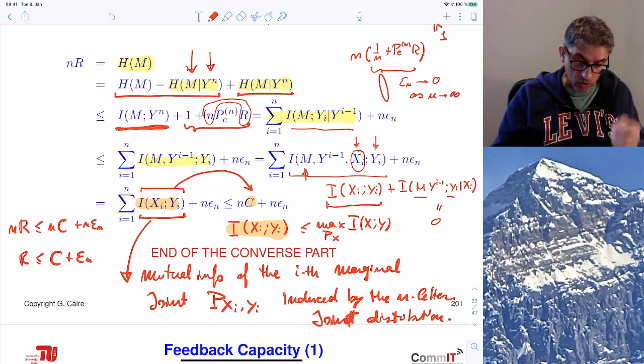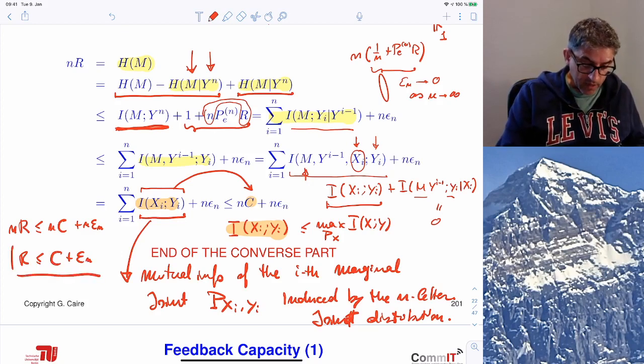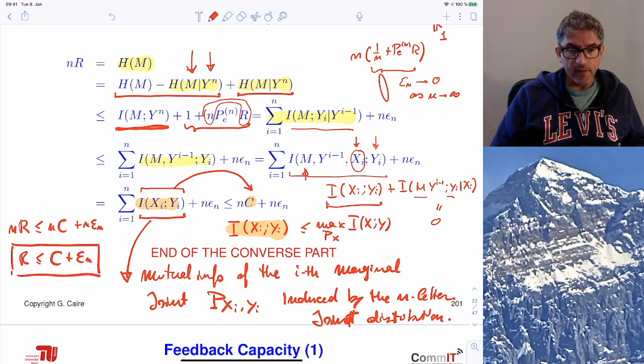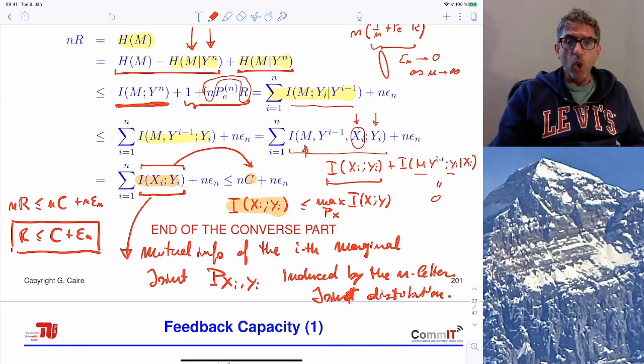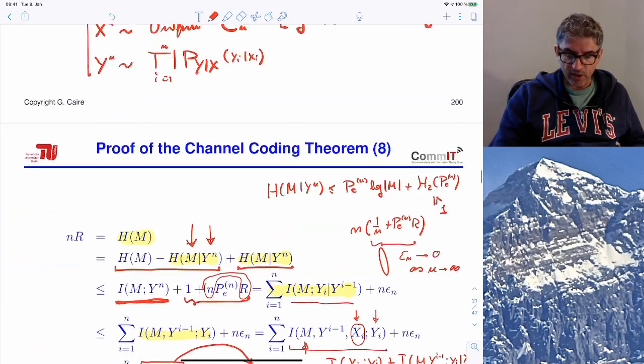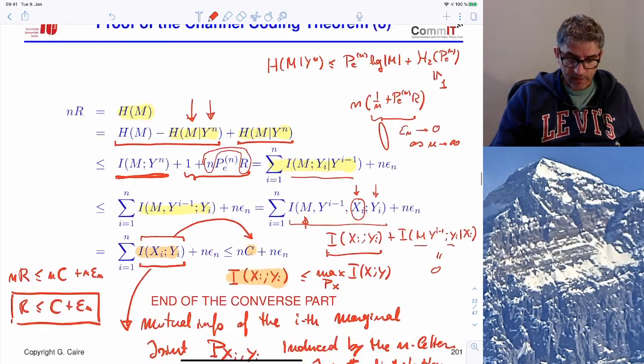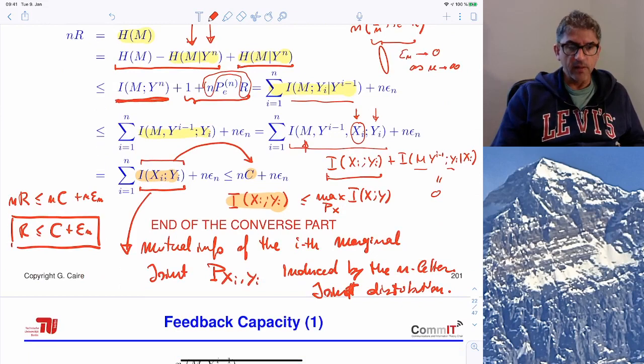Since epsilon n goes to 0, we conclude that if such family of codes exists, then r must be less or equal than C. Okay? So the conclusion is, no sequence of codes with vanishing probability of error can exist for rate greater than C. Because we have assumed that such a sequence exists, and this concludes that the rate must be less or equal than C.